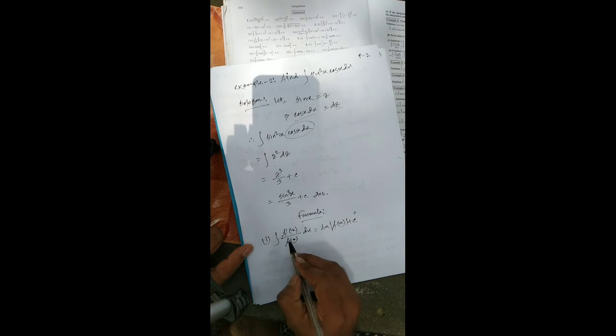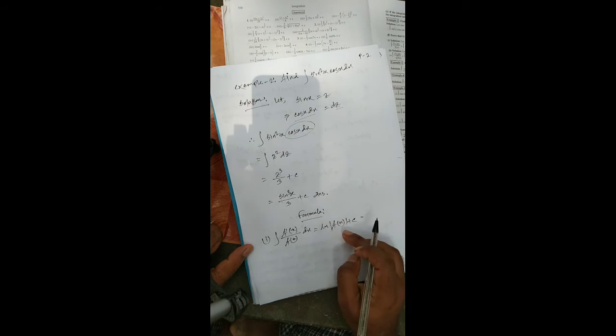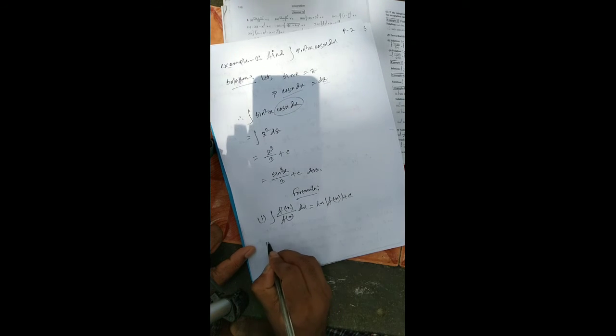That means if in any fractional integration the derivative of the numerator is equal to the denominator, then its integration will be ln of the numerator plus constant c. Now formula 2.